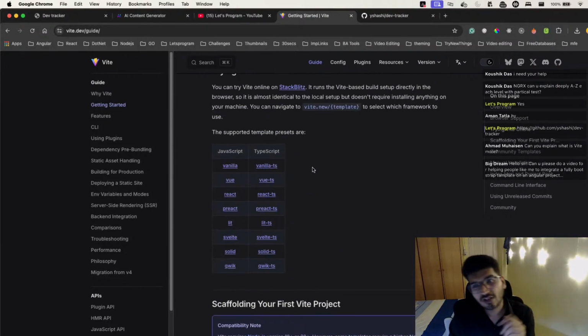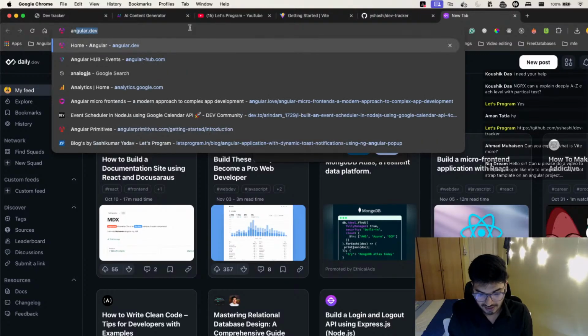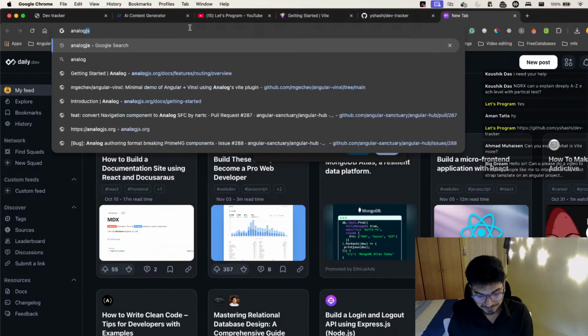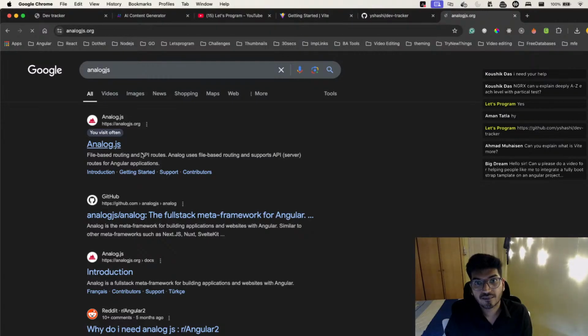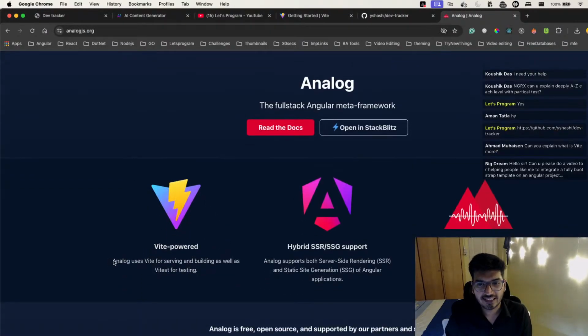There is also something called Analog. I think Analog is possible because of Vite, because of the Vite configuration we have now. If you take a look at analogjs.org, which is a meta framework for Angular, the first thing they showcase is that it is Vite powered, which means it will help you bundle your things using Vite. And Vite is nothing but a bundler which helps you bundle your application. That's what Vite is.